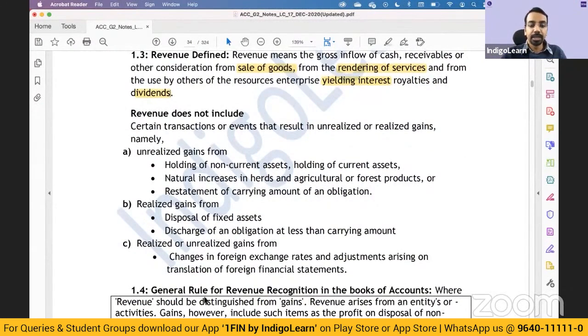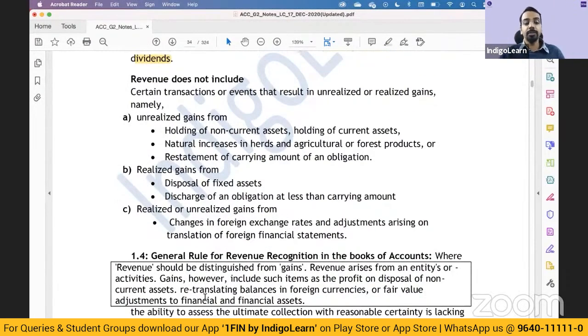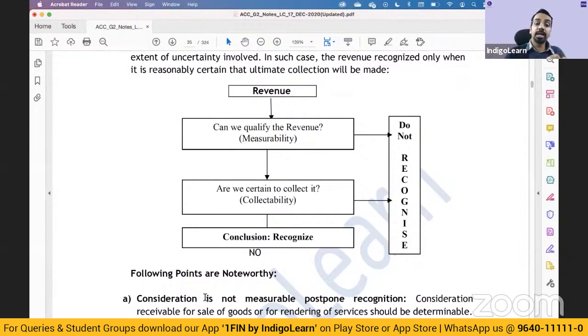Okay. Now, revenue. Whenever you have to recognize revenue, you have to see first whether there is a sale of goods. Have, in substance, the risks and rewards been transferred to the buyer? Then you can recognize revenue from sale of goods. So basically, the property has transferred. Sometimes formalities are pending, but in essence, has the property been transferred? Then you will recognize the revenue from sale of goods.